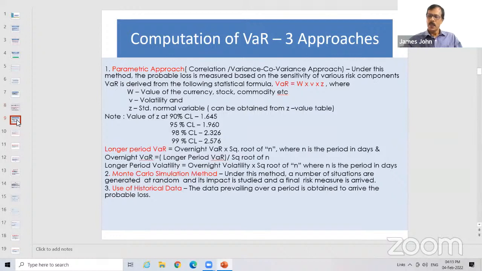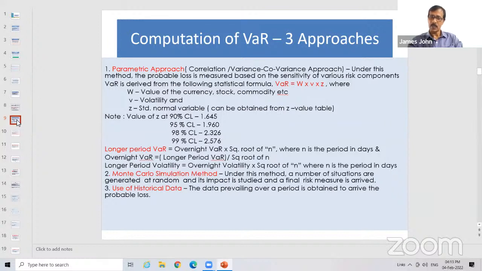Look, there are three methods for calculation or computation of VaR. One is the parametric approach, which is also known as the correlation or variance-covariance approach. Next is the Monte Carlo simulation method, and third is the use of historical data. So these are the three methods used for computation of VaR.